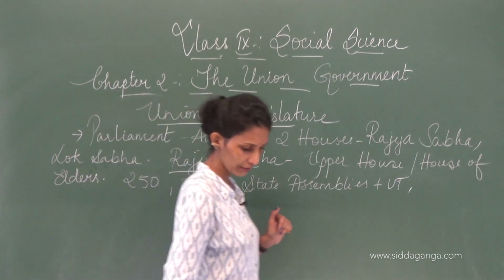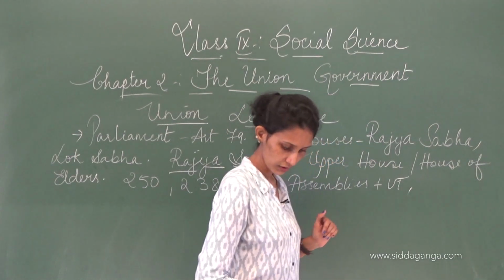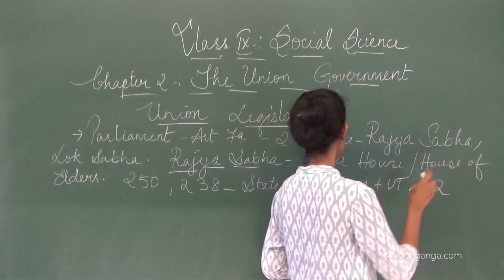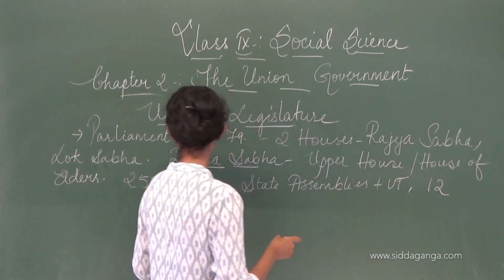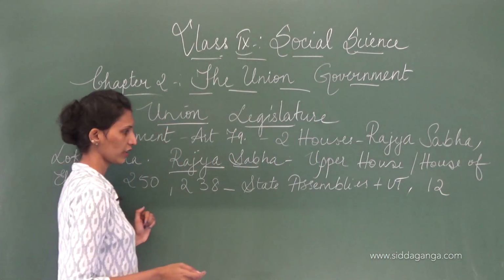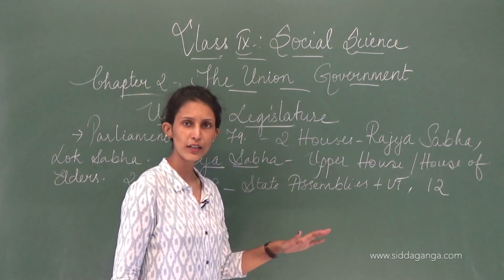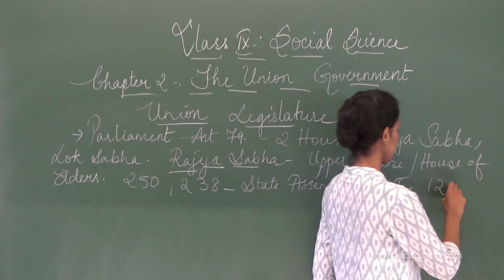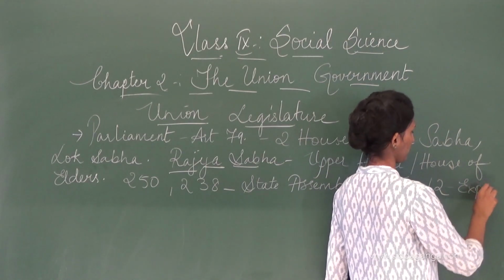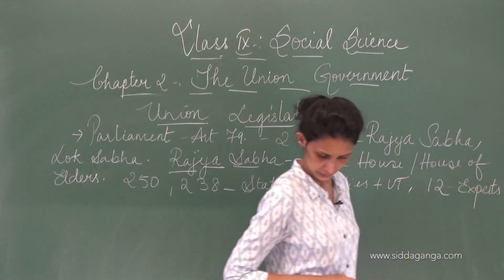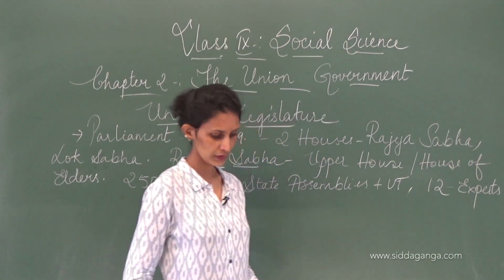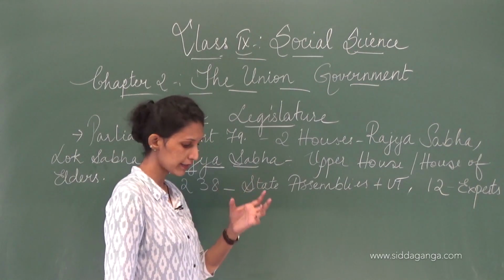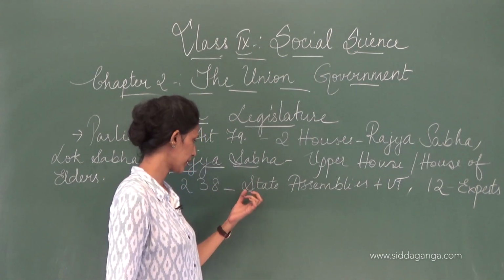Then the remaining 12, 250 minus 238, 12 of them are experts who are not elected but nominated by the president of the country.